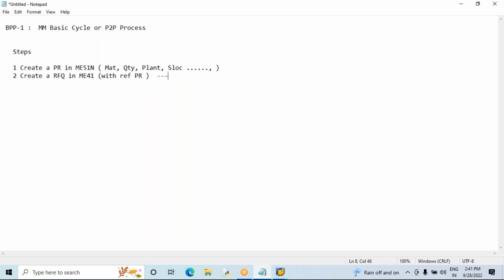So what is an RFQ? RFQ means request for quotation. It will go to multiple vendors, vendor 1, vendor 2, vendor 3, different vendors here. So I am creating an RFQ, request for quotation, with reference to the PR. Request for quotation means we are requesting. If you know the vendor, it is direct, but if you don't know the vendor, I am requesting 2 to 3 vendors here. This is an external purchase document. It has to be transmitted to the vendors, so it will go to the different vendors.